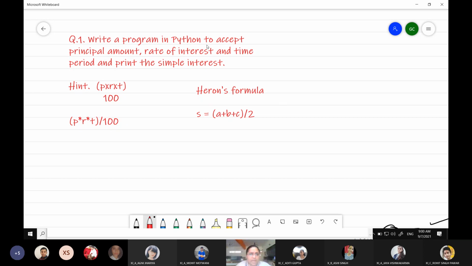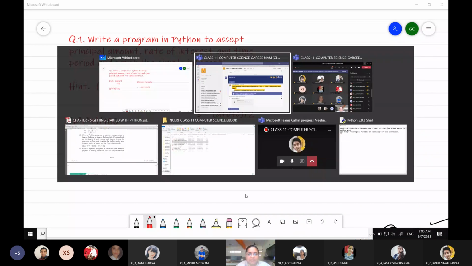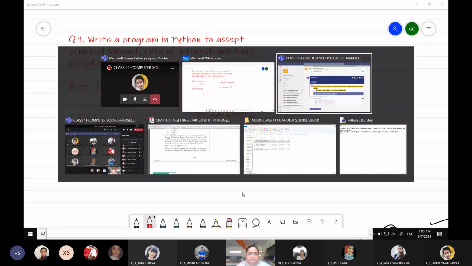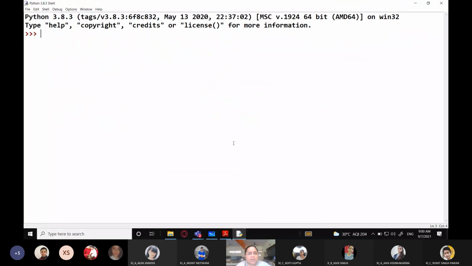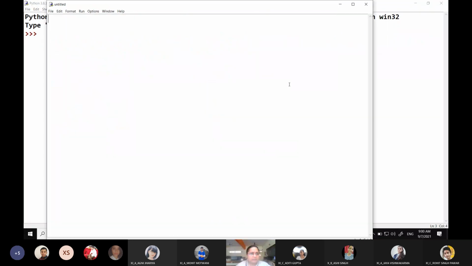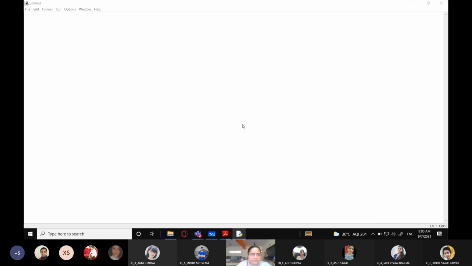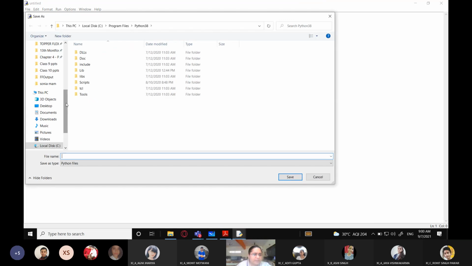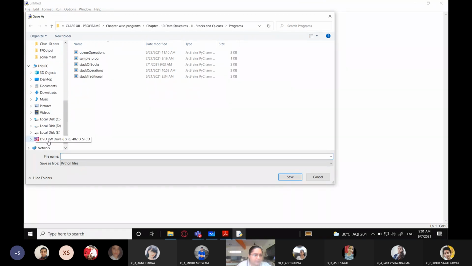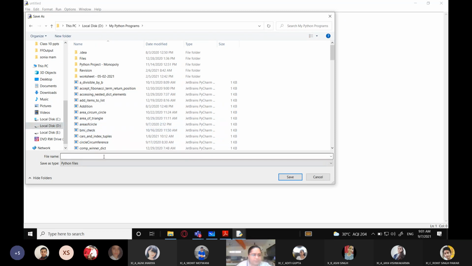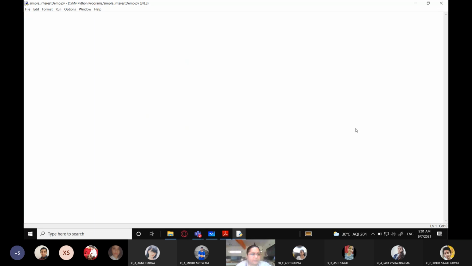Now here I have used a term, accept principal amount. So far that day what we had seen was to assign two values, right? So let me open a program here and I'm going to save it. So I've opened a new script window using Control N. So I'm going to go to my programs folder over here, or sorry, to D drive, my Python programs, and here I'm going to type the name of the program. Because it is a simple interest program, I'm just typing simple interest demo.py.